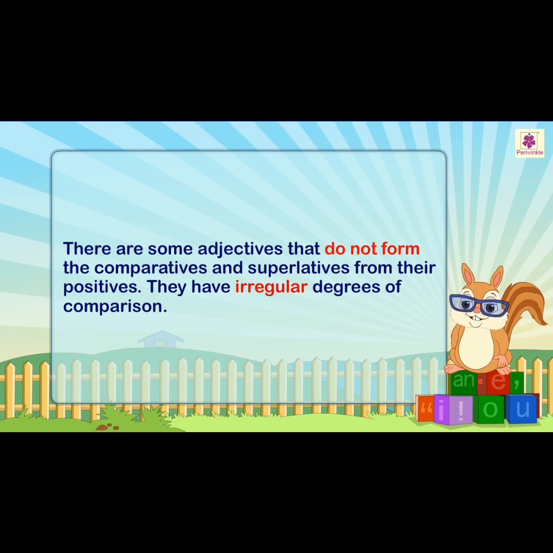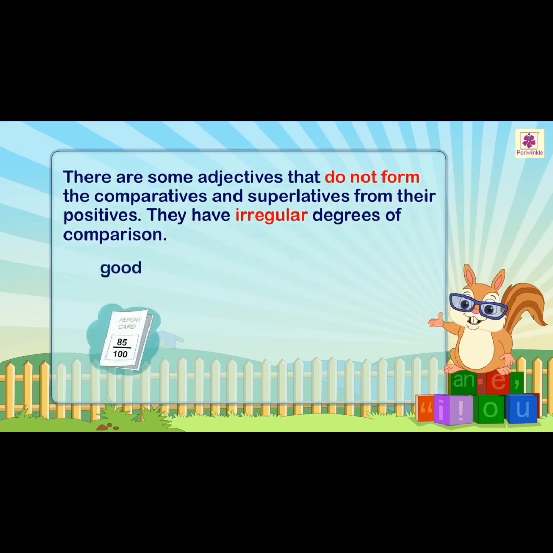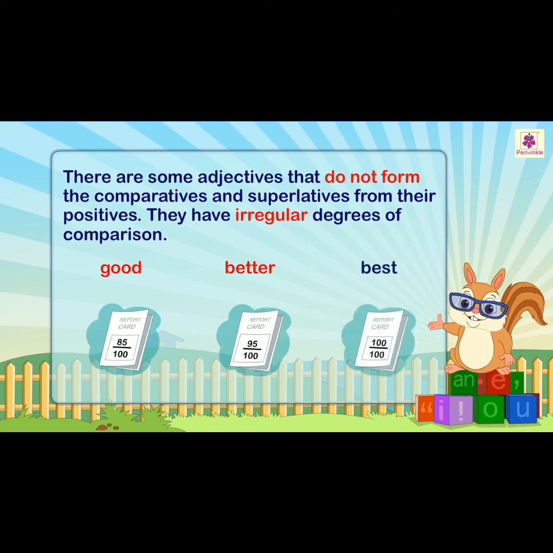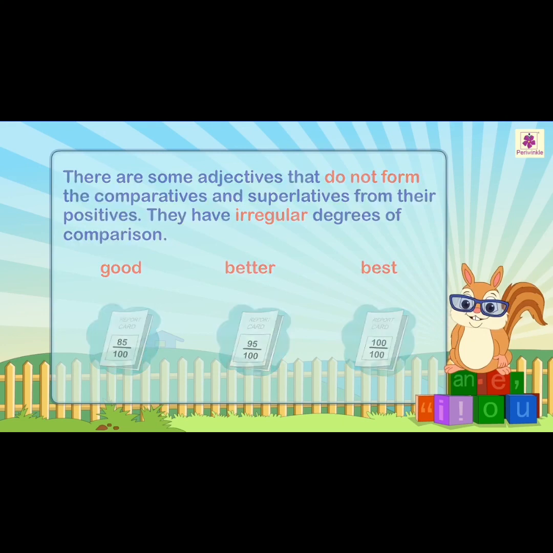We call them irregular degrees of comparison. Just for example, good, better, best.